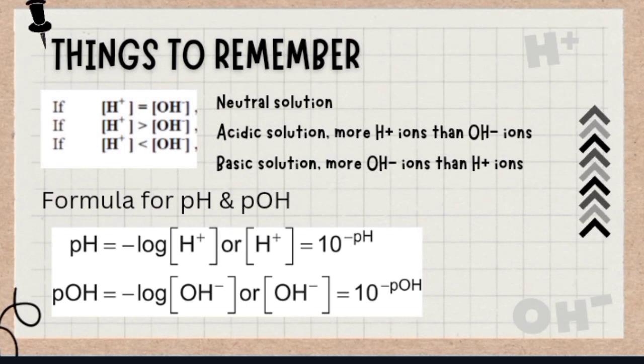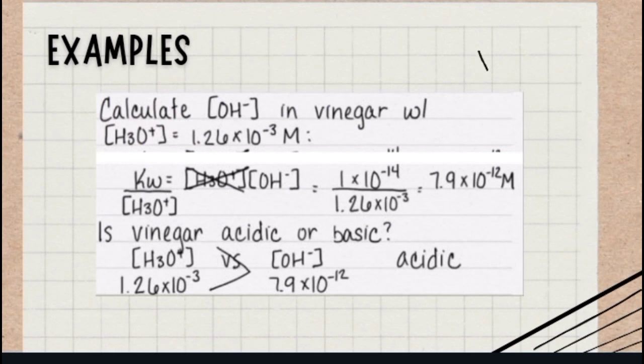Formula for pH and pOH. pH is equal to negative log [H+], or simply [H+] is equal to 10 to the power of negative pH. pOH is equal to negative log [OH-], or simply [OH-] is equal to 10 to the power of negative pOH. Examples.